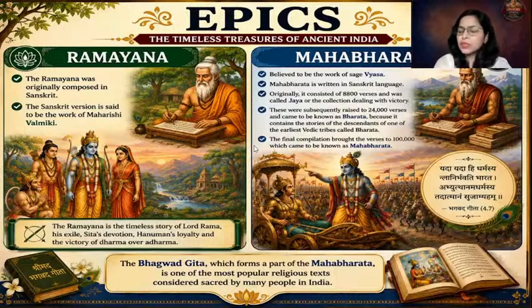We all know that Bhagavad Gita is one of the most popular, revered religious texts in Hinduism, where Lord Krishna gives a discourse on dharma to Arjun. So amidst the Mahabharata war, Arjun was in a dilemma, because his own guru Dronacharya was standing in front of him, and Arjun had to kill his own guru Dronacharya, right?